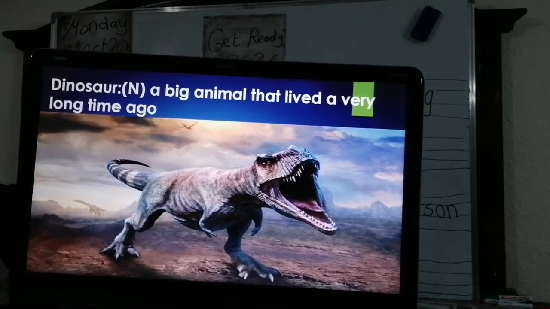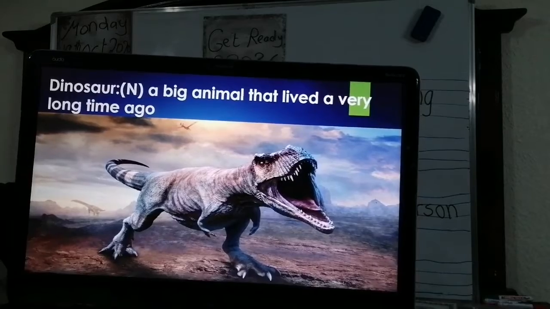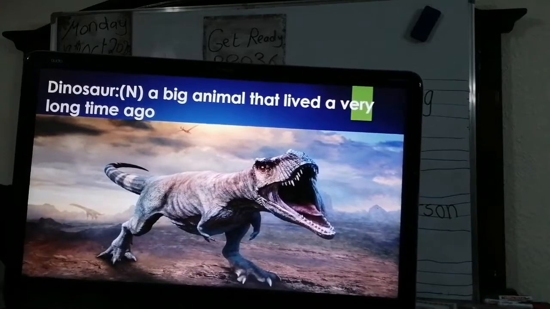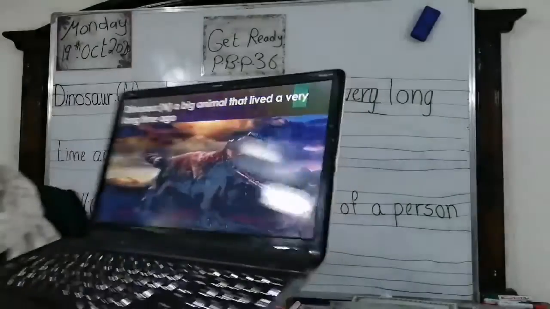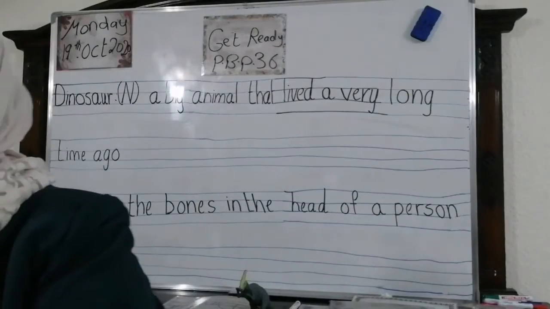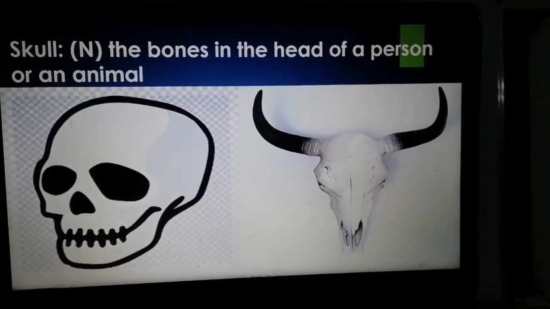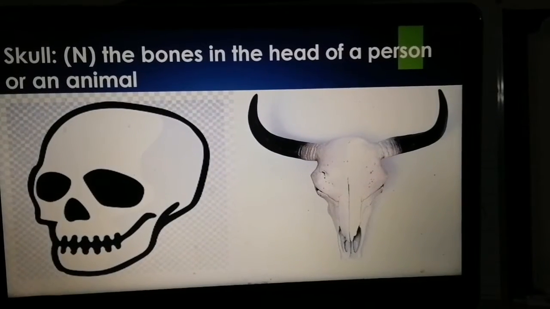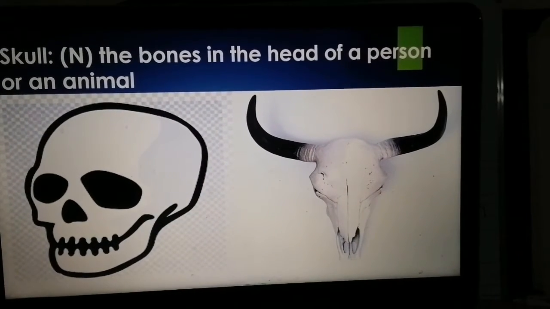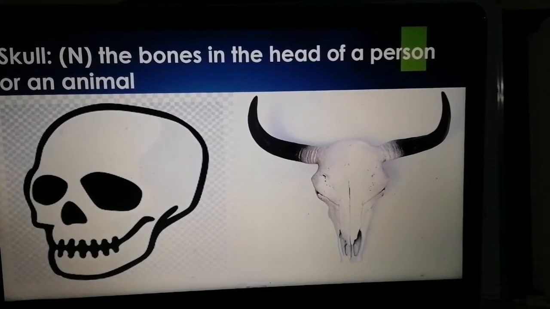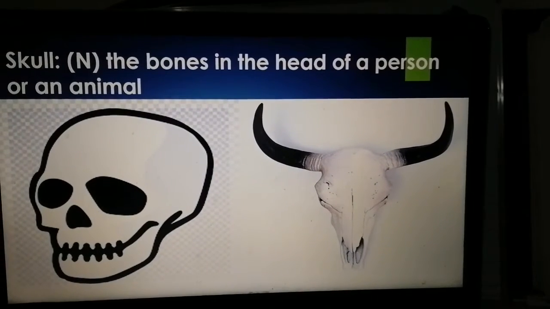Of course, it's a noun. A big animal that lived a very long time ago. Okay, Mama? Let's move to the next word. Now, the next word, Mama. Skull. What is a skull? Look at it. The bones in the head of a person or an animal.